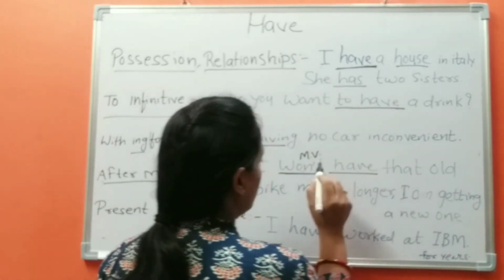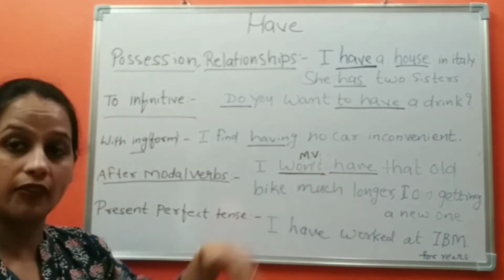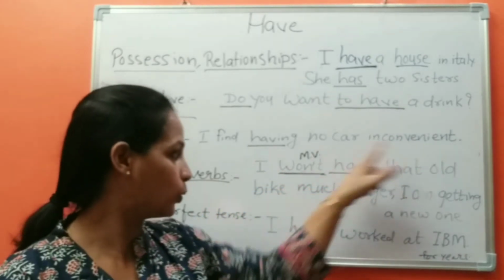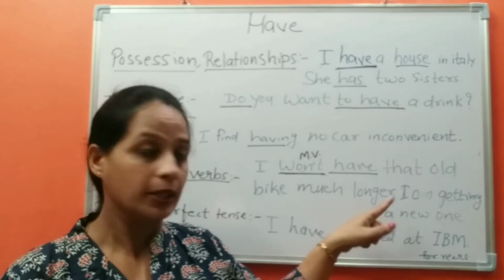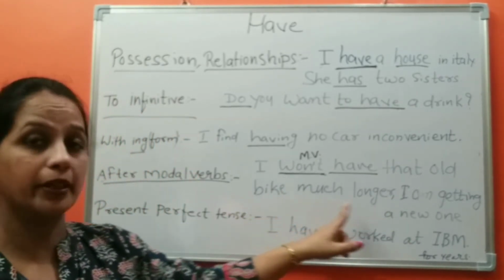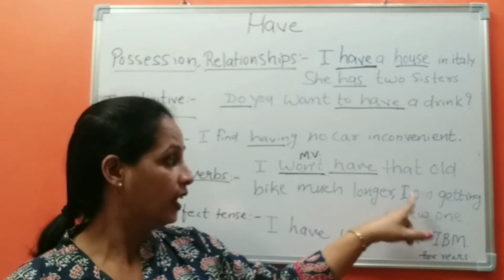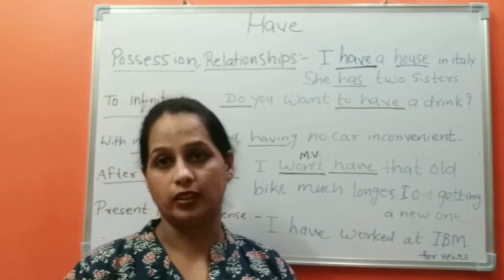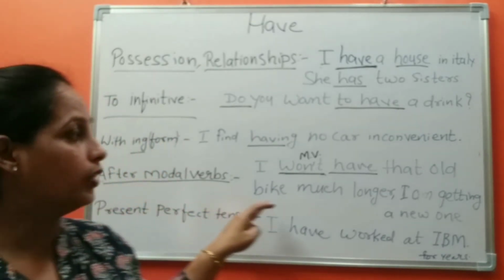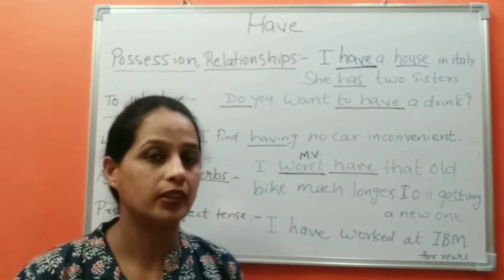And have, we are using have after won't, after the modal verb. I won't have that old bike much longer means I am not interested in the old bike much longer and I am getting a new one. So after a modal verb we can use the word have.